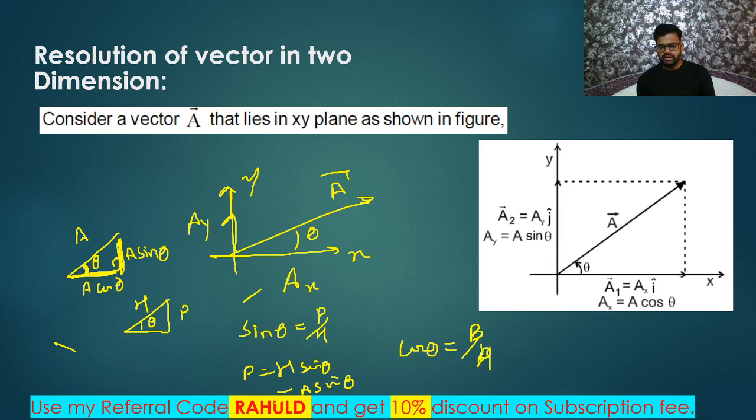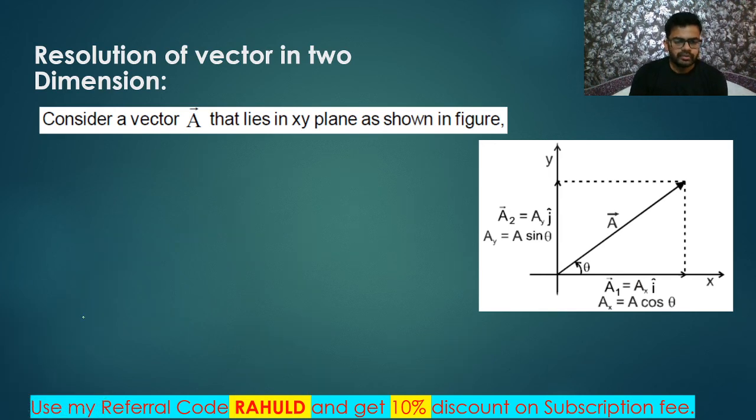And similarly, here I can write base by hypotenuse, right? So I can write B is equal to H cos theta. So here I will get A cos theta. Simple. So finally, what resolutions am I getting here? I will simply get vector A can be written as ax vector plus ay vector.